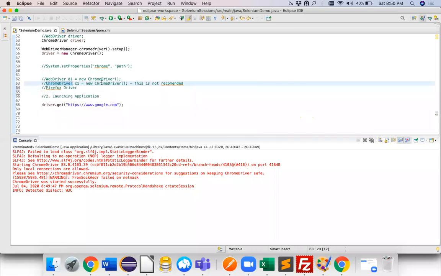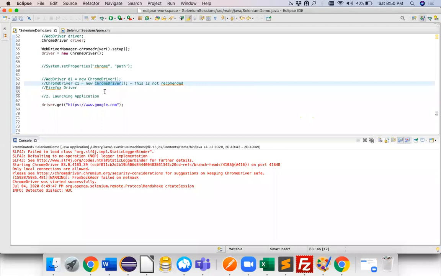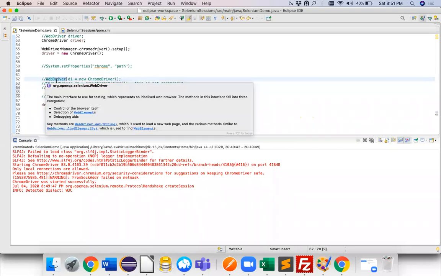And tomorrow, if you try to run this code on Firefox, you will have to change it to Firefox driver C1 is equal to new Firefox driver, and if there are any methods which were specific to Chrome driver, they'll stop working. But when we say WebDriver D1 is equal to new Chrome driver, we are trying to use all those methods which are available in WebDriver.